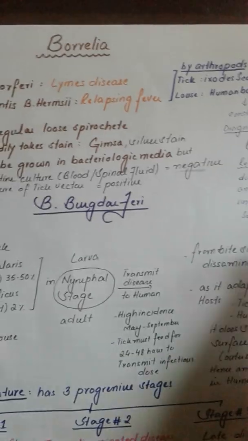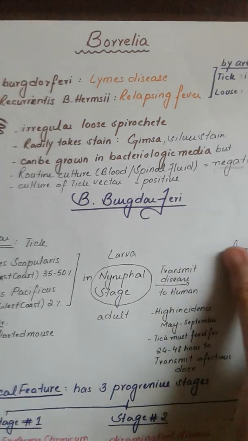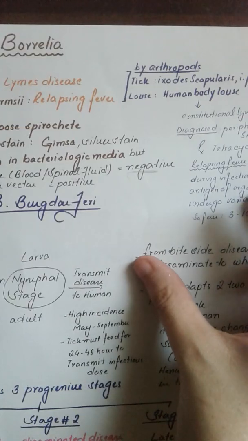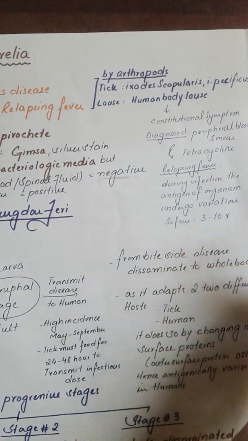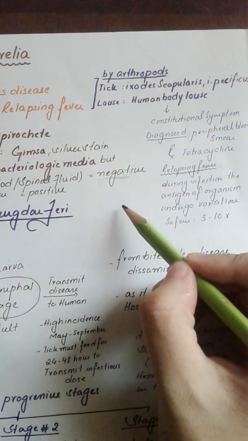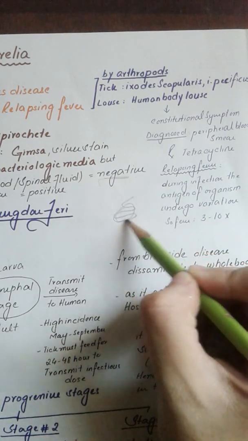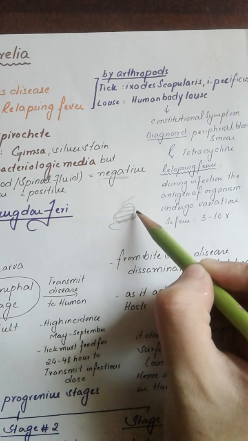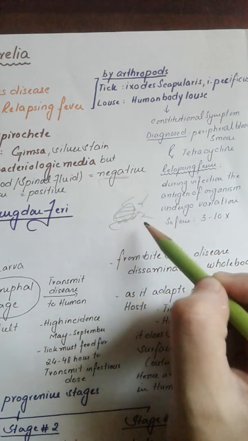Now, this infection by B. recurrentis or B. hermsii is what causes relapsing fever. What is actually relapsing fever? It means that when the human body is infected, this spirochete continuously changes its antigen, so different types of antibodies are made after some time.